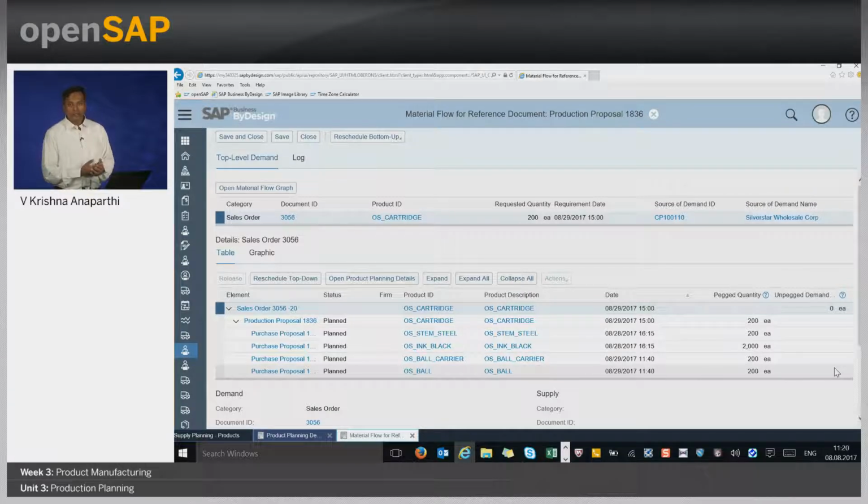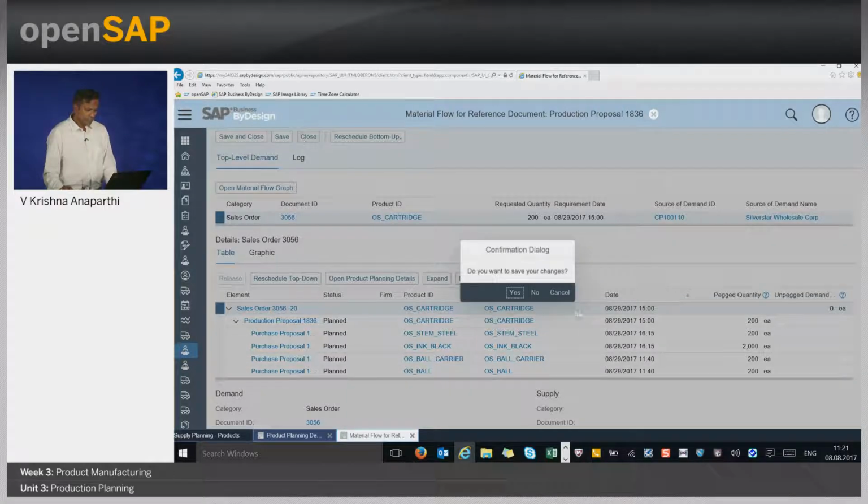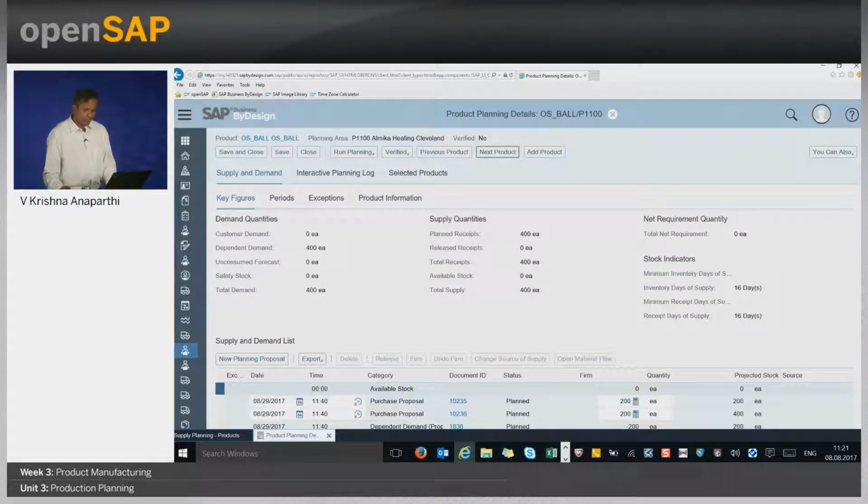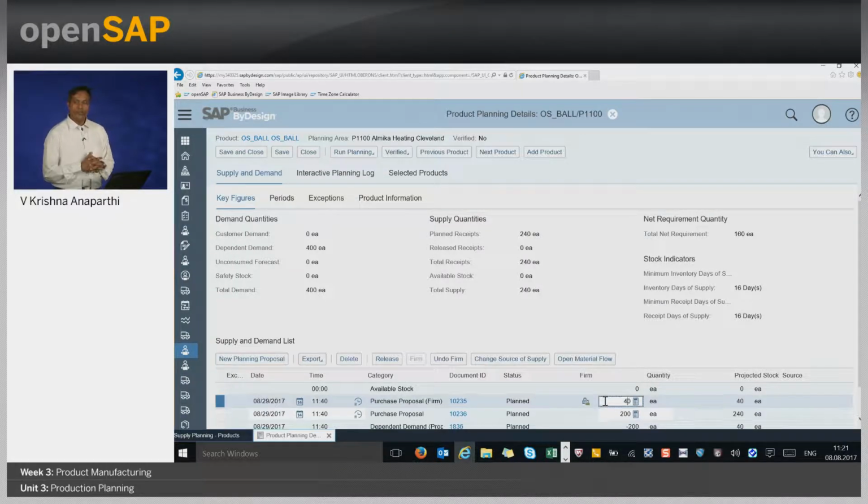The unpegged quantity is 0, that is the ideal scenario, which means for every demand element, there is a supply element. So let's try to mix things a bit. We will not touch this. What we will do is go to one of the components, the ball, and say that even though the system planning proposed 200 units, I manually change it to, let's say, 40 units. So the demand is for 200 units, but I only say that I am going to purchase only 40 balls. Then what's going to happen in the system?